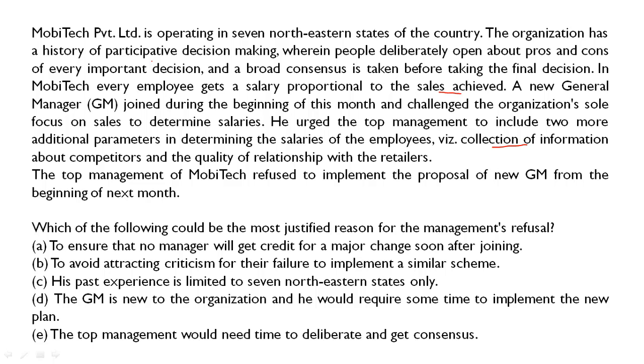To ensure that no manager will get credit for the major changes soon after joining, friends, this is a very wrong option, I would say. Why? Because the option indicates that the management thinks that the manager should not be credited for the changes that are happening. So they are not thinking about the company as such. वो company के भले के बारे में नहीं सोच रहे हैं. So it is kind of unethical. Actually, it is unethical. So this option can be rejected on the basis of unethical description. So I would not consider this option as my answer.